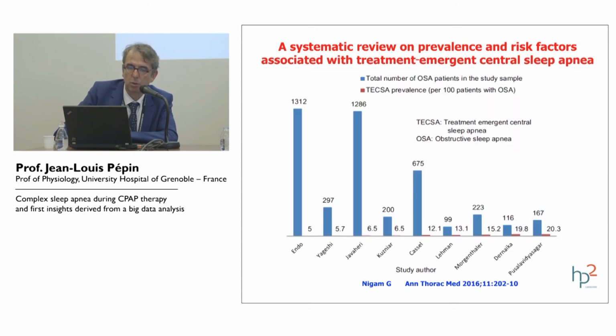You can see also in this figure that the prevalence is varying as a function of the number of people included in the study. In these studies with a very limited number of patients, you have very high prevalence, around 15 to 20%. In the larger samples, above 1,000, the prevalence is clearly low. So the overall quality of data we have available today is limited by the mode of titration and also the size of the study.